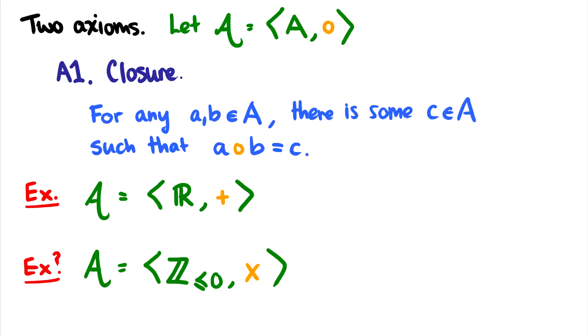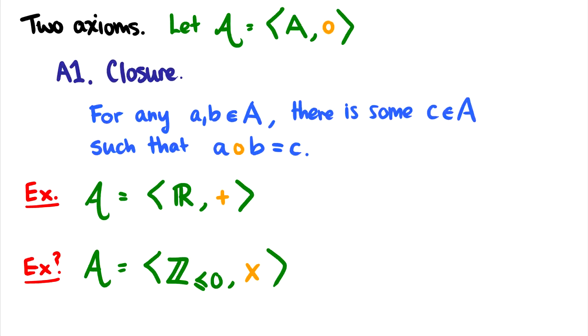And the first axiom is closure. This says, for any two elements in A, there is some C such that when you take the two elements and use the operation on them, you get C, and C is in the set. Essentially, if I take two things in A and use an operation on them, I better get something else that is also in A.